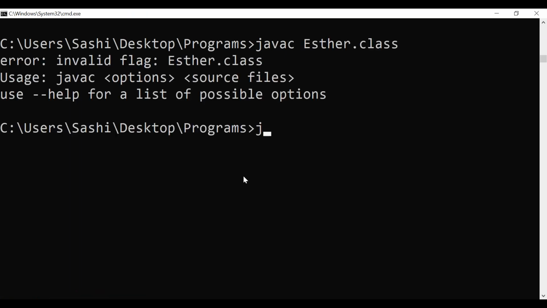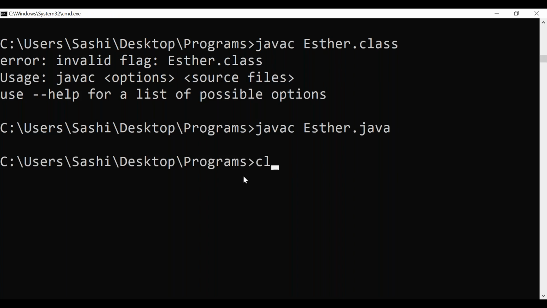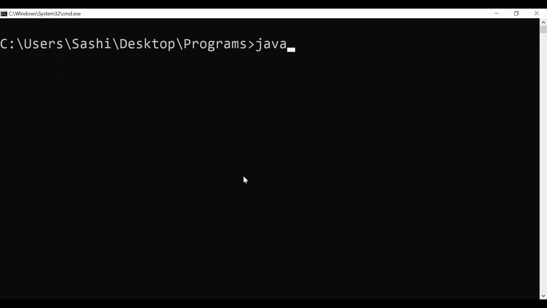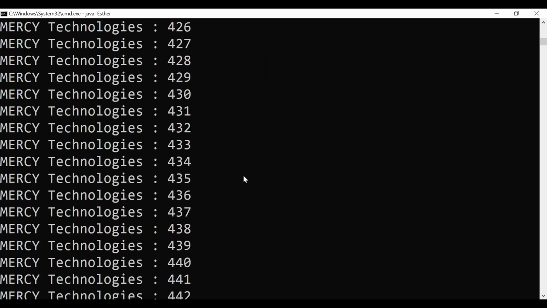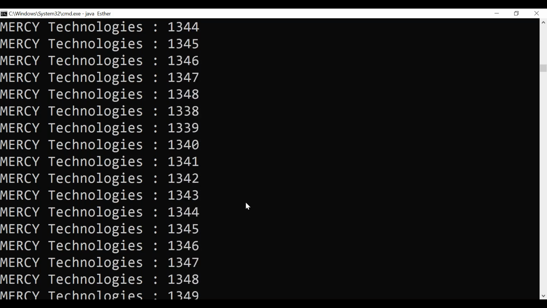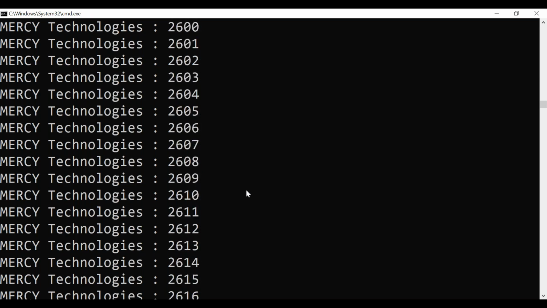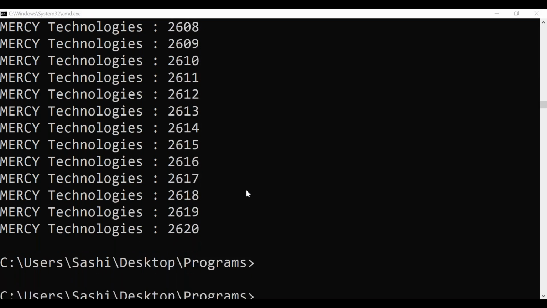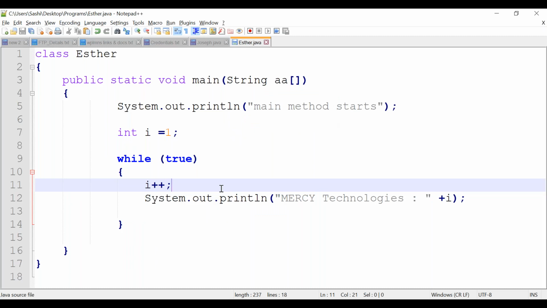You need to compile the .java file. javac Esther.java. Compilation is success. Let's run java Esther. See here, it is an infinite loop, right? i keeps incrementing. So it is an infinite loop. Stop it with Control C. It is stopped. This is called an infinite loop.